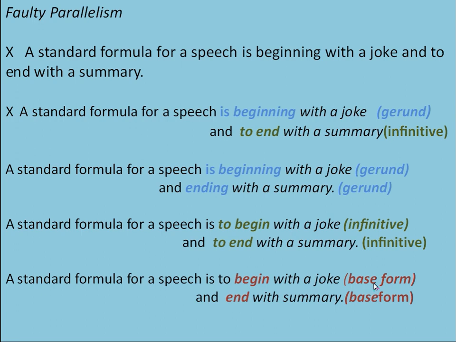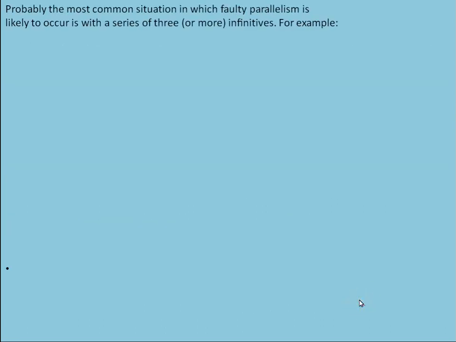So look closely at your sentences while you are making them. This is a very, very important art. In spoken English it is not that important, but when you write, your sentences are going to be corrected, or you are going to be examined on the basis of your sentence structures. So please consider this. And probably the most common situation in which faulty parallelism is likely to occur is with a series of three or more infinitives. So let's understand what I'm saying with the help of an example.